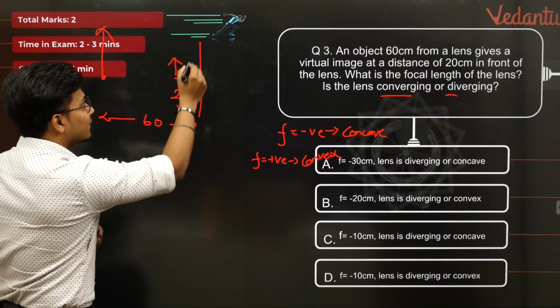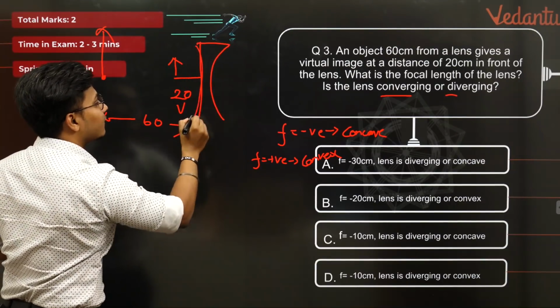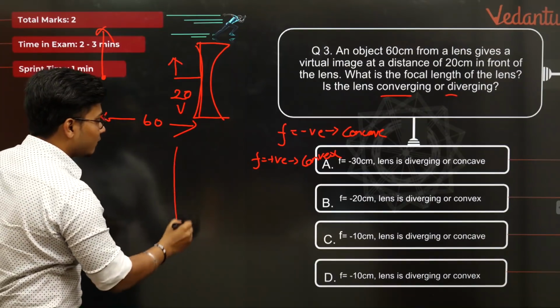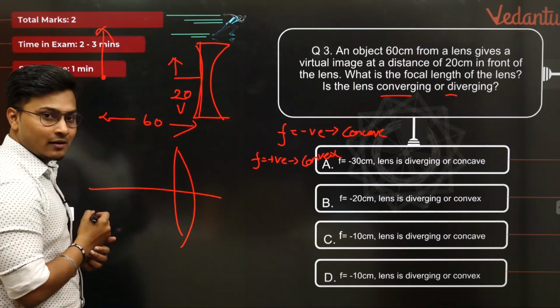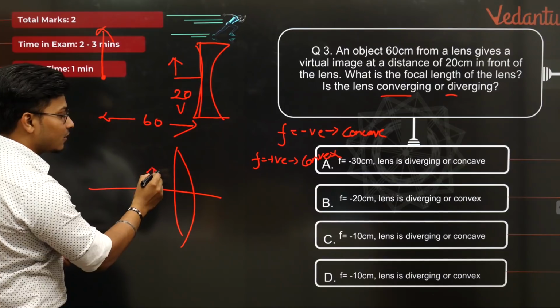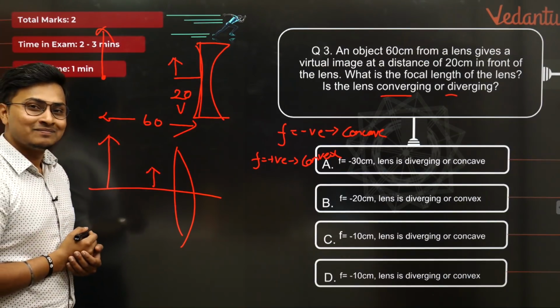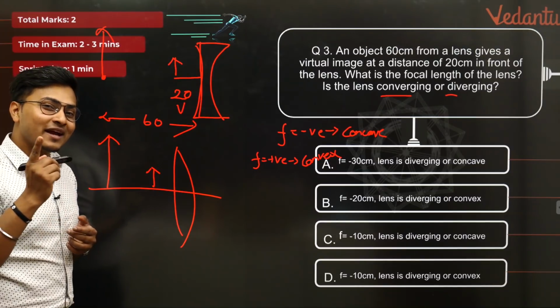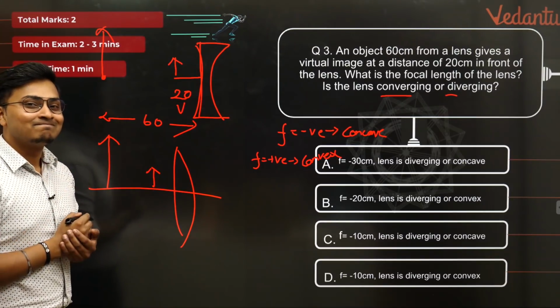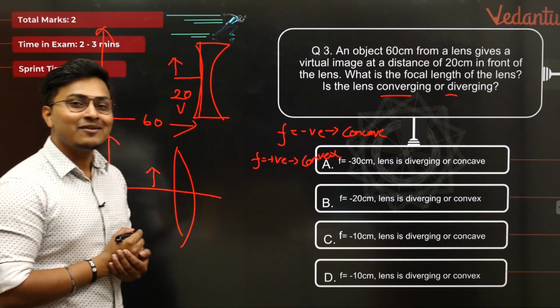This is the case for a concave lens. In the case of a convex lens, it's majorly seen that the object would be here and the image would be formed here in the case of a virtual image, isn't it? So I believe all of you must have got that part. Very good, very nicely done, congratulations.